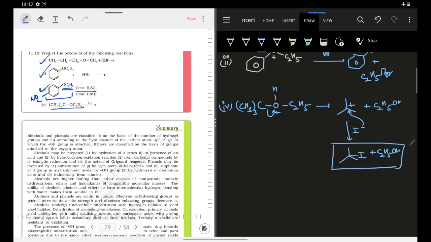Okay, so I hope that this chapter is very easy for you now and you do not have any problem with respect to your NCERT.